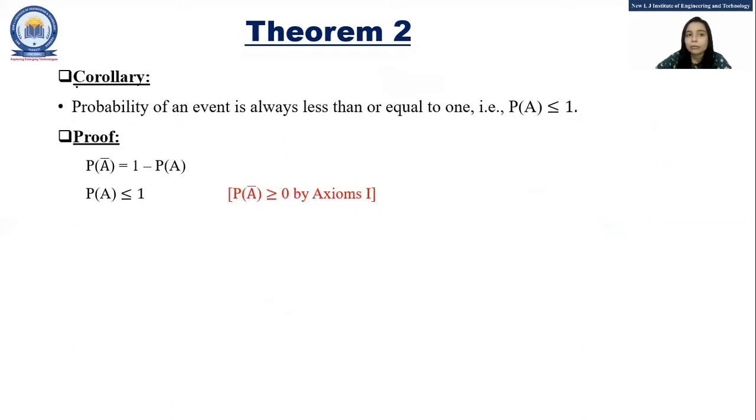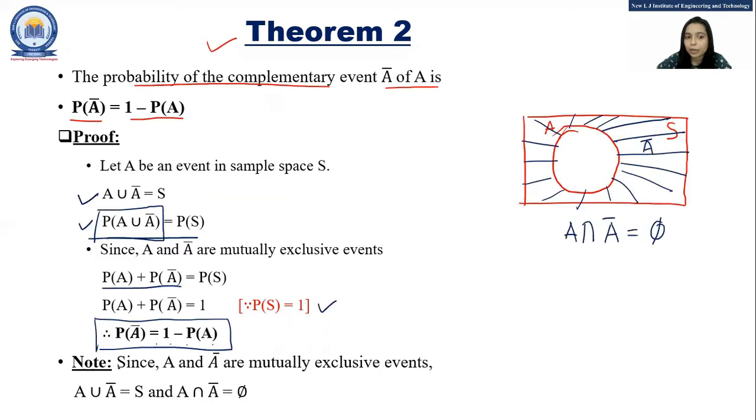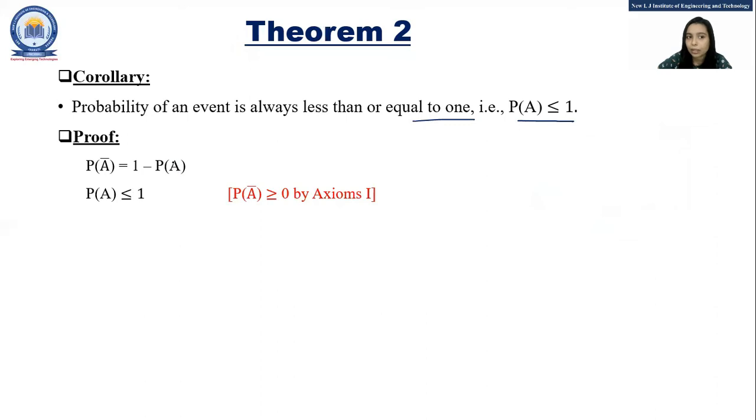Now from this theorem 2, there is one corollary, that the probability of an event is always less than or equal to 1. Therefore, P of A is always less than or equal to 1. How? Here we have discussed that P of A bar is equal to 1 minus P of A.